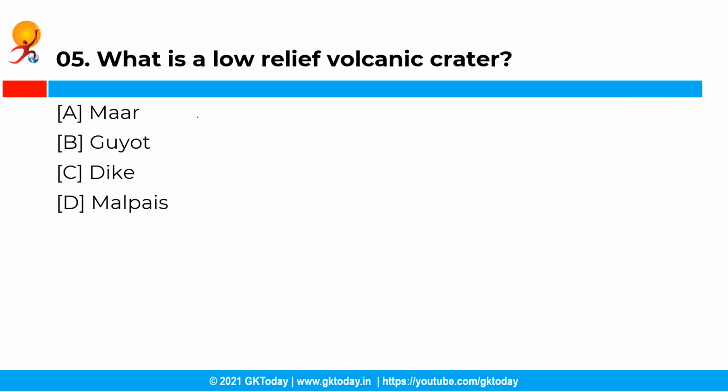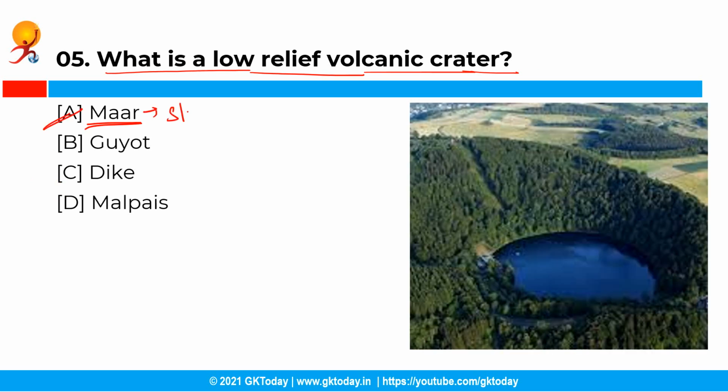Now the next question is, what is a low relief volcanic crater? So you have the following options and the correct answer is option A, that is maar. See, a low relief volcanic crater is called a maar, and they are shallow flat floored craters, and they are volcanic landforms.